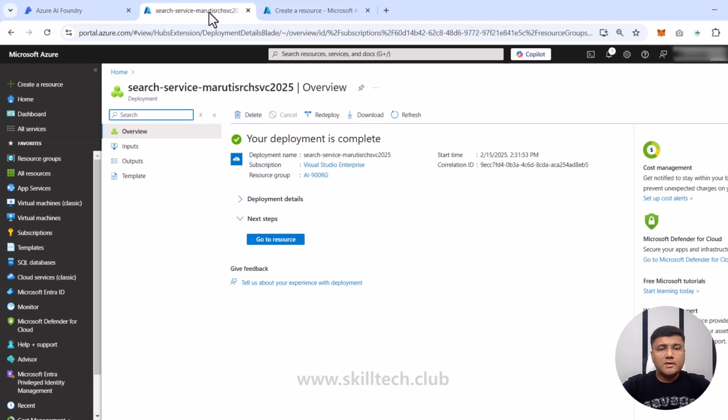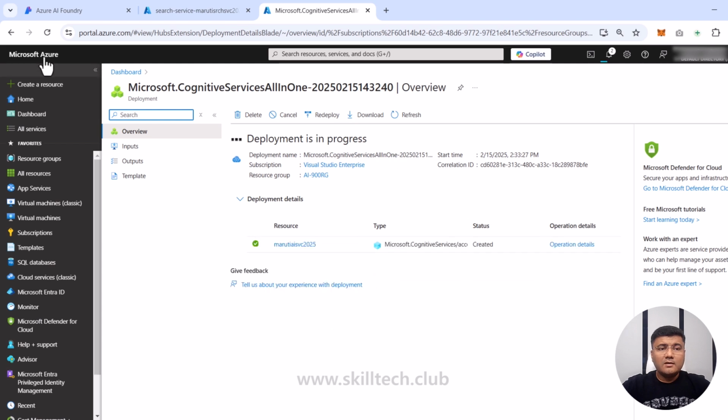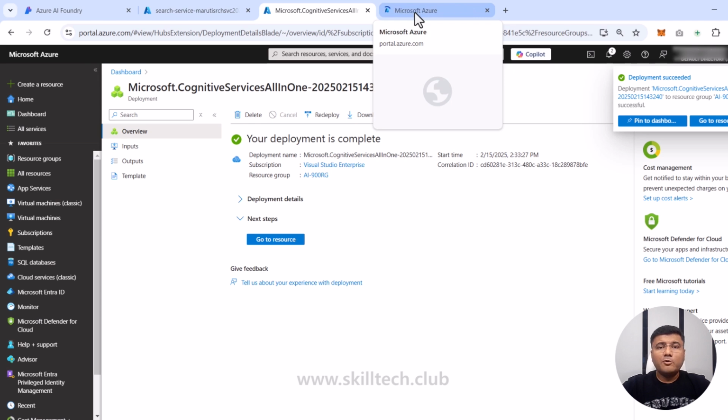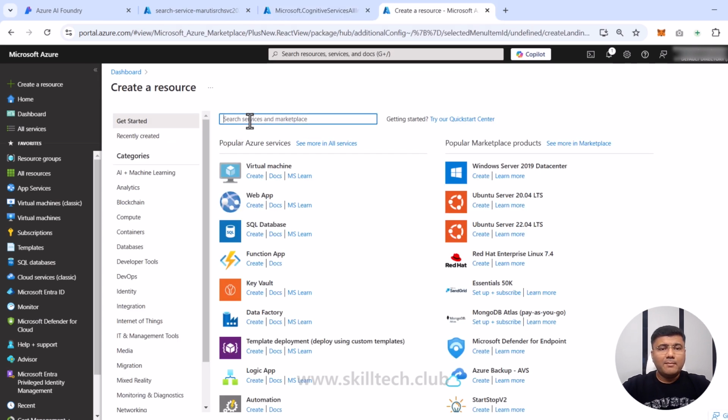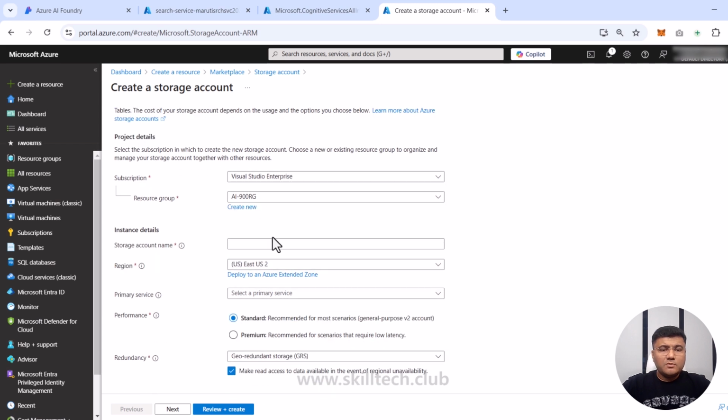My first deployment, which is my search service, has actually completed right now. My second deployment is going on, which is the AI service. While this one is going on, I'll open the third tab in which I'm going to open Azure portal, and this is where I'm going to create my storage account. Okay, in the third tab, I'm going to search for storage account. I'm choosing the storage account service. We'll again go with the same resource group.